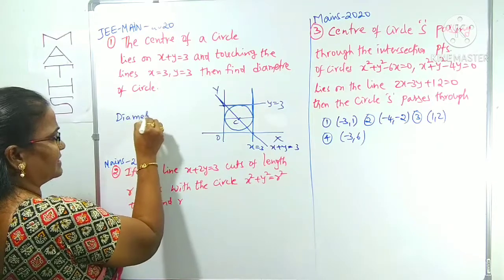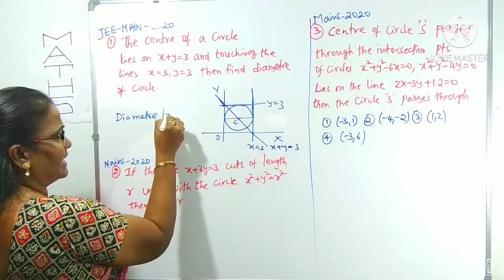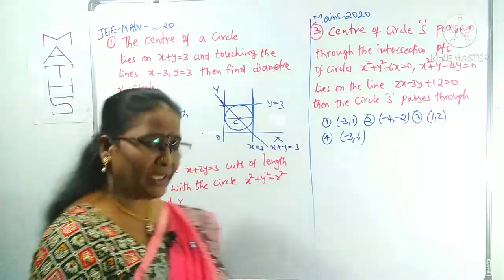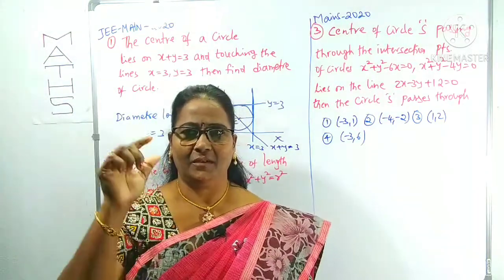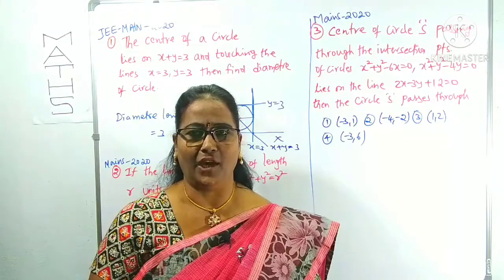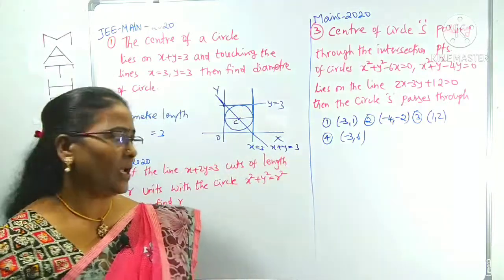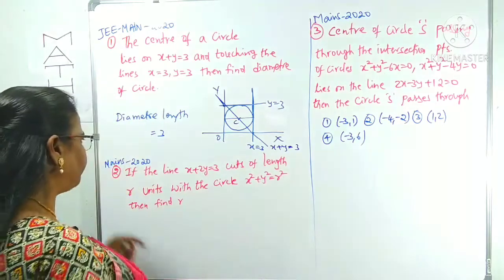Diameter length is asked indirectly. Diameter length is equal to 3 units. That's it. I didn't do anything, you can just draw the figure. By the figure, we can get a clear idea of what our required result is. Is it clear? Now we can come to the next question.